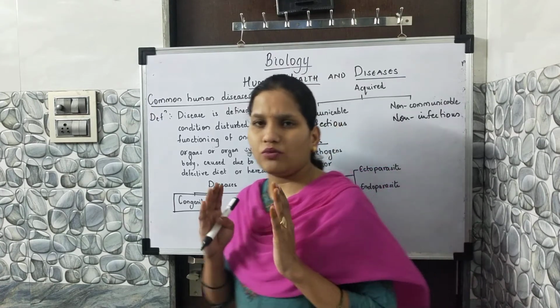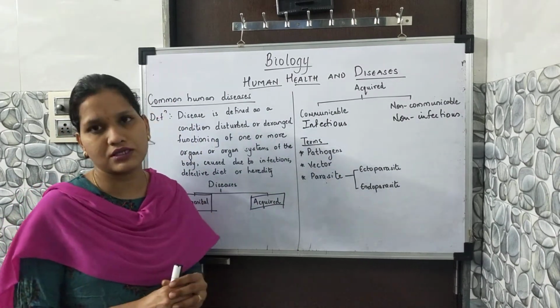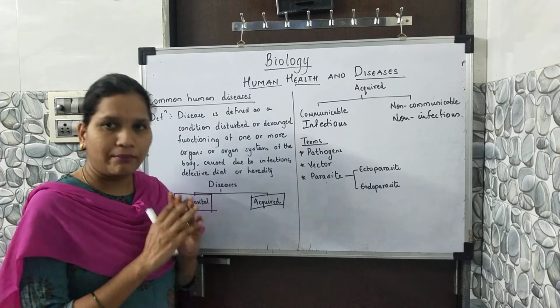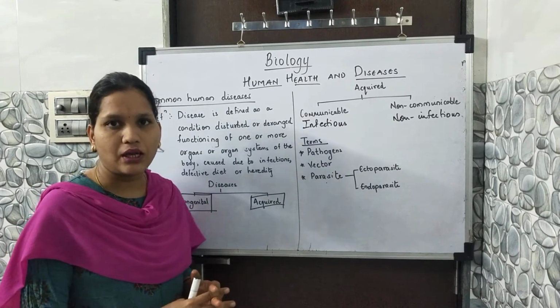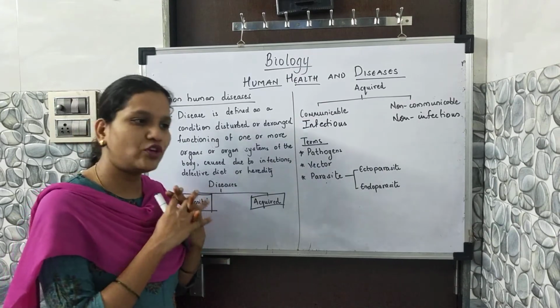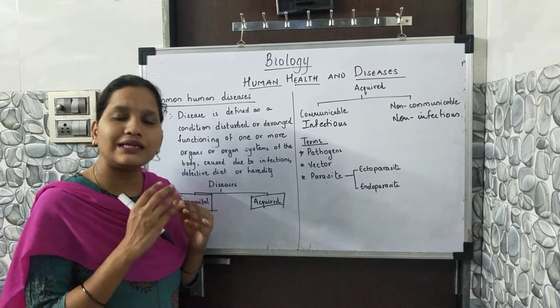If a healthy human body is suffering from any disease, the person is automatically disturbed, mentally and physically. Some organs or organ systems are disturbed. What is the reason behind it?